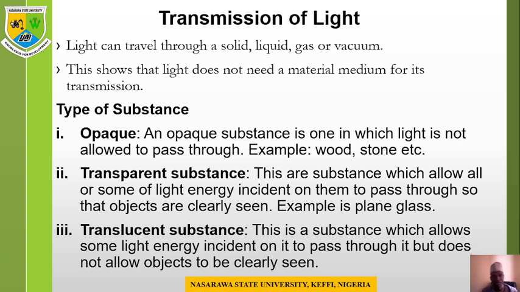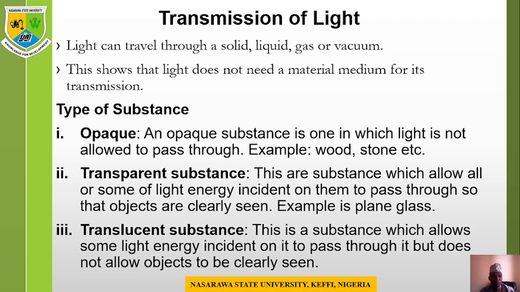So light can travel through a solid, liquid, gas or vacuum. Irrespective of the material, light can travel through most materials, but that also depends on some conditions which we're going to be looking at. This shows that light does not need a material medium for its transmission. That is, light can travel with or without any material. It can travel in a vacuum. So light does not require a material medium for its propagation.